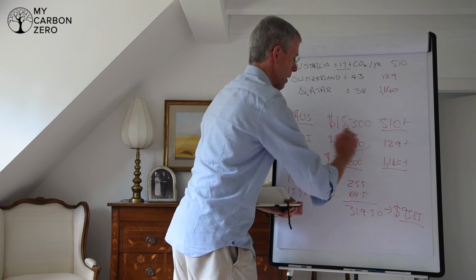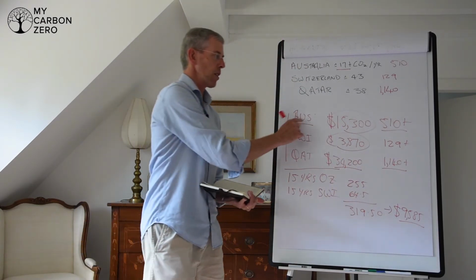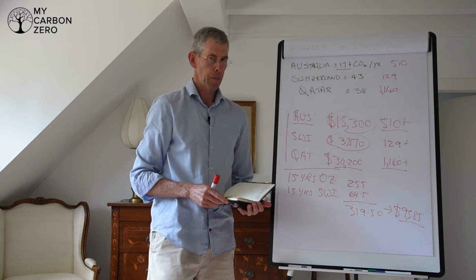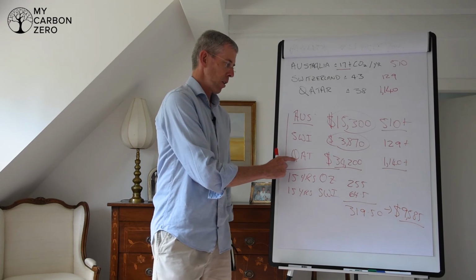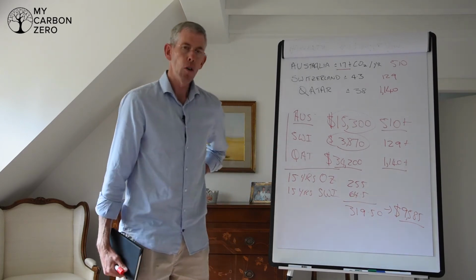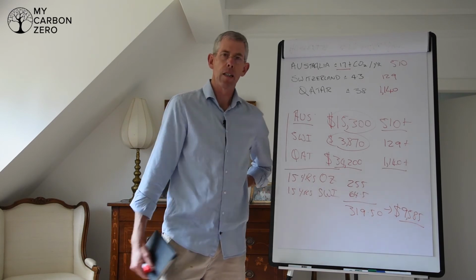Okay, here's the numbers here. So live all your life in Australia, around $15,000. Live all your life in Switzerland, coming up to $4,000. Living all your life in Qatar, $35,000. Okay. Now we're all sitting there thinking, golly, that's a lot of money. Okay, especially if you're living in Qatar.